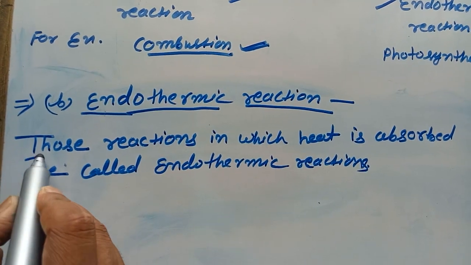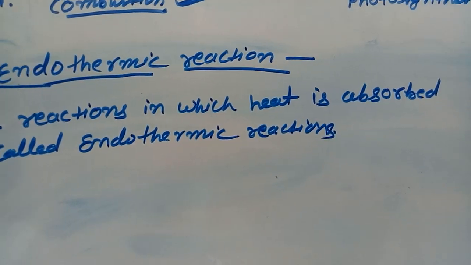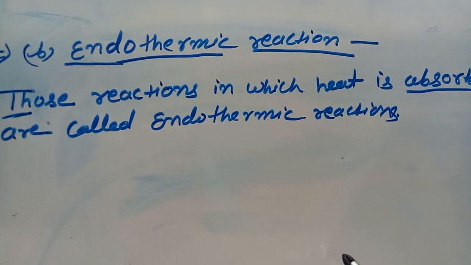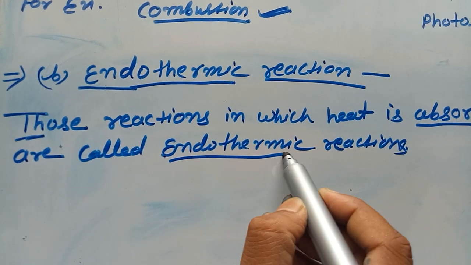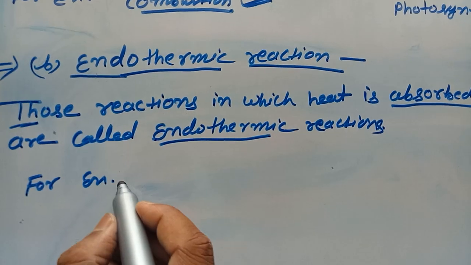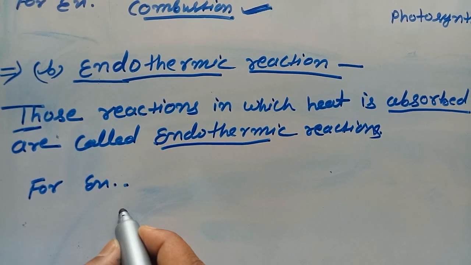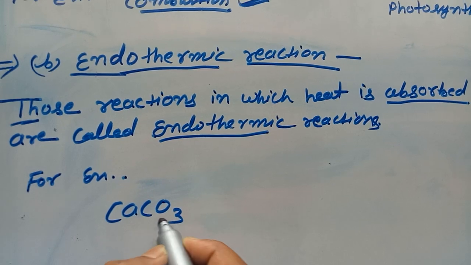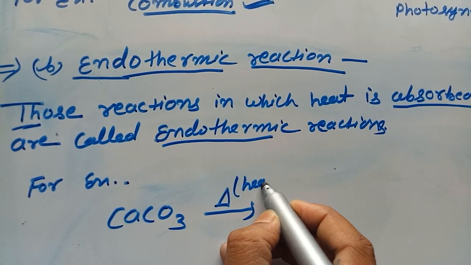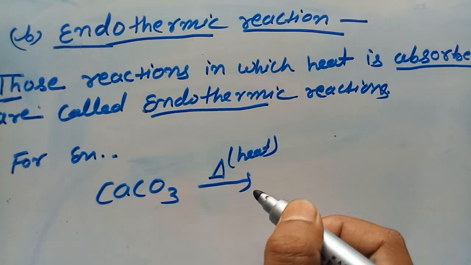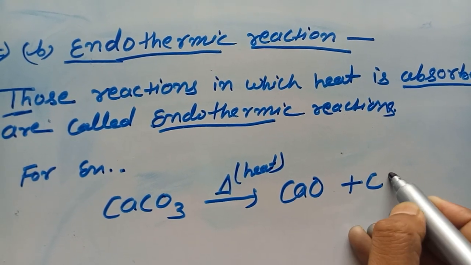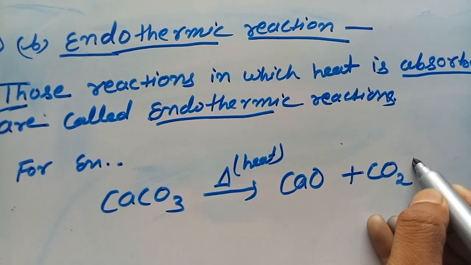So endothermic reactions are those reactions in which heat is absorbed. For example, when calcium carbonate is heated, this is the symbol for it, meaning heat, it forms calcium oxide along with carbon dioxide gas.